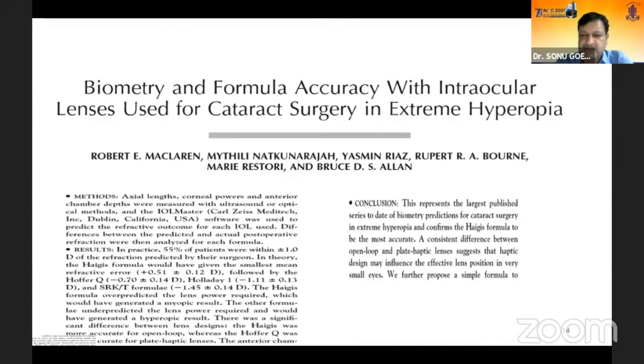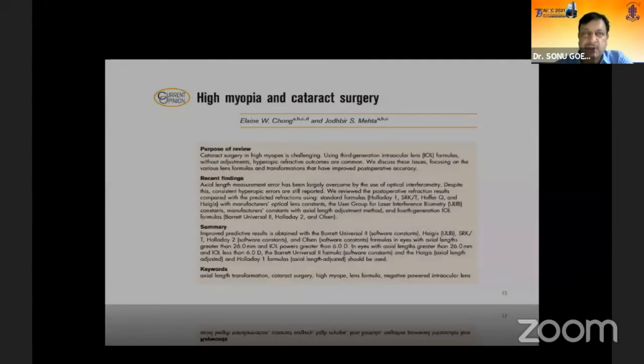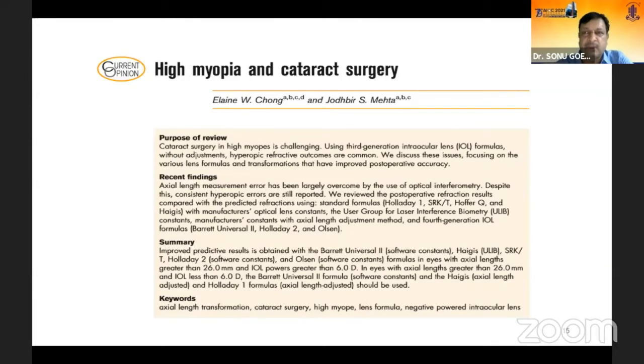A consistent difference between the open loop and plate haptic lenses. This is one very important point I want to highlight whenever we are dealing with short eyes. The lenses may be open loop or plate haptic lenses. There is always a difference. That means the haptic design always has an influence on the effective lens position, specifically when we are dealing with very small eyes. So this is one very important factor to choose the right type of lens when you are implanting in very short eyes.